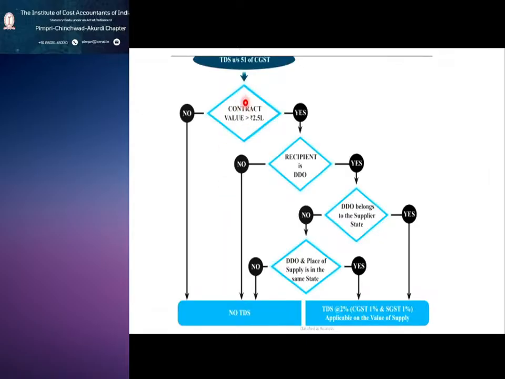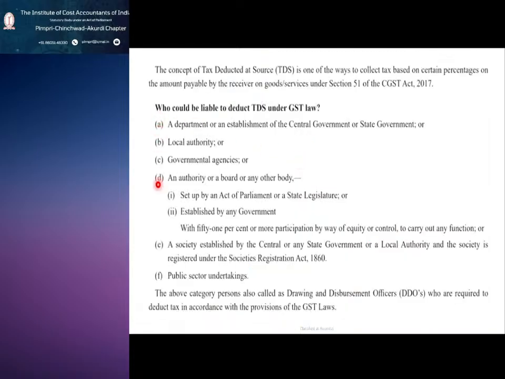Okay. So here TDS under section 51, and with these establishments, if you have a contract value greater than 2.5 lakhs, then they are eligible to deduct the TDS. So is your contract value greater than 2.5 lakhs? If no, then straightaway you can see no TDS. If yes, the second thing you need to check is whether the recipient is DDO. So DDO means who? From A to F.